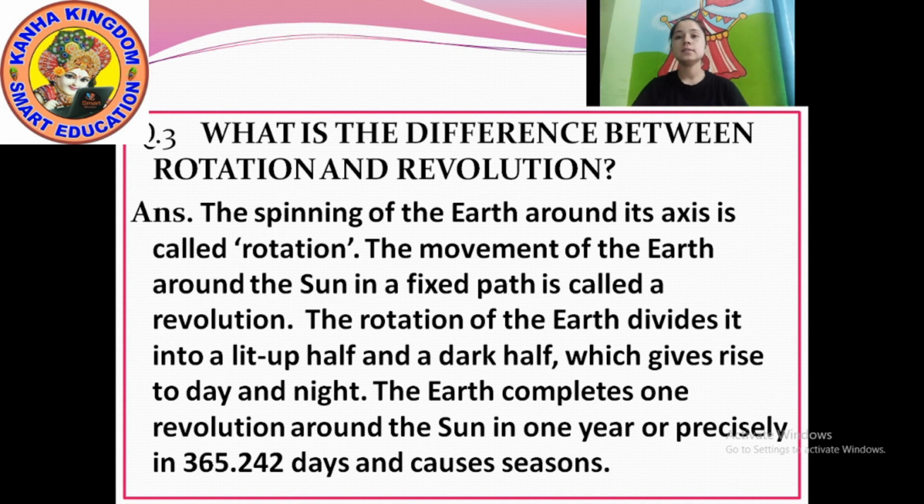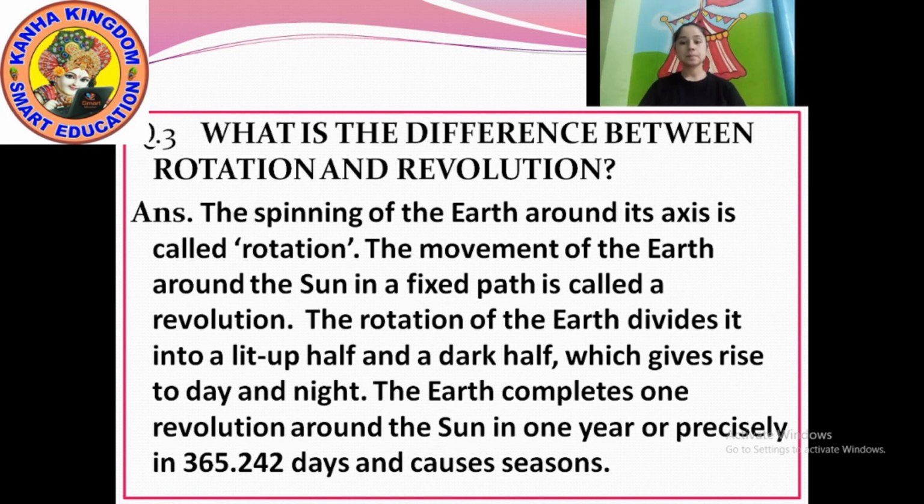You know rotation and revolution of the earth.